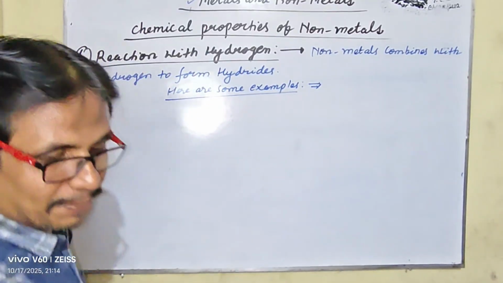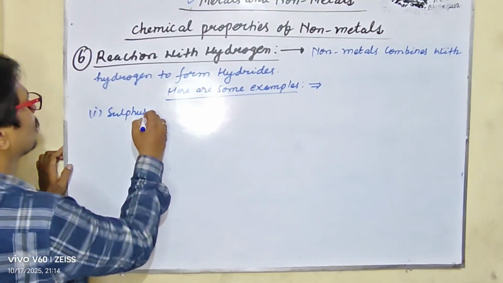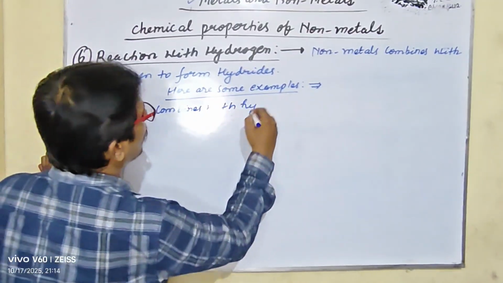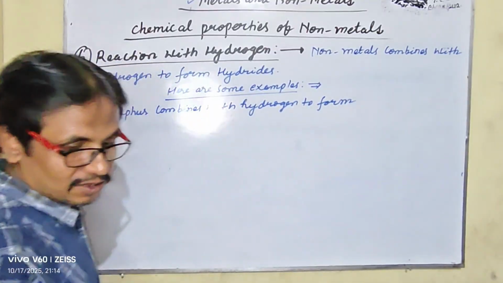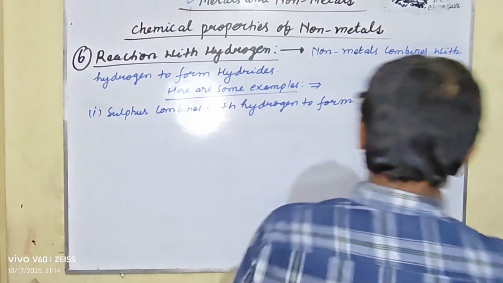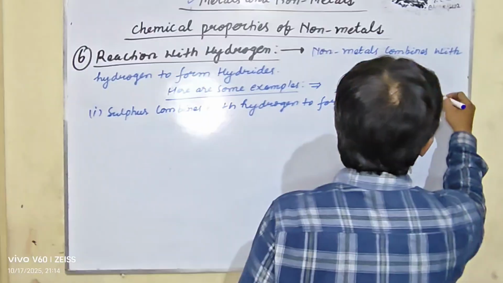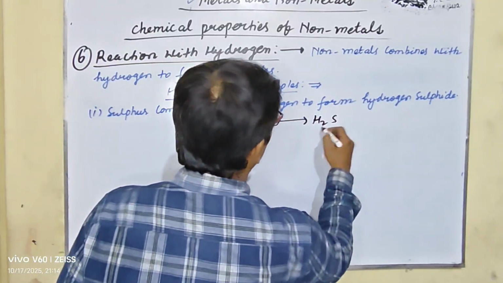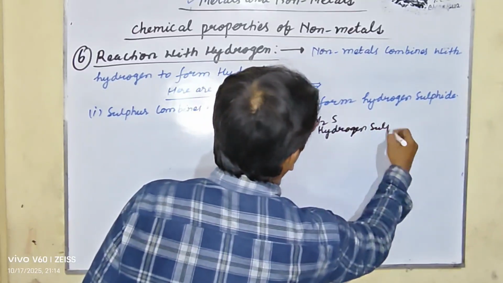Let us take some examples. Example number 1: sulfur combines with hydrogen to form hydrogen sulfide. The reaction is H2 plus S gives hydrogen sulfide.